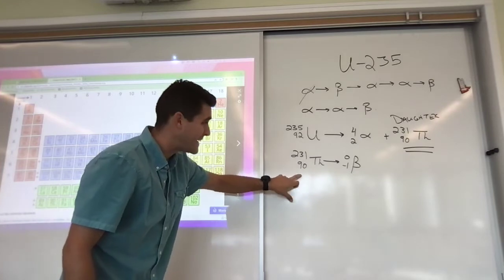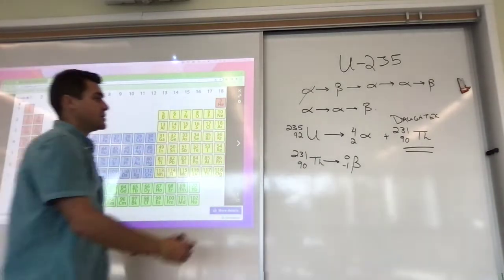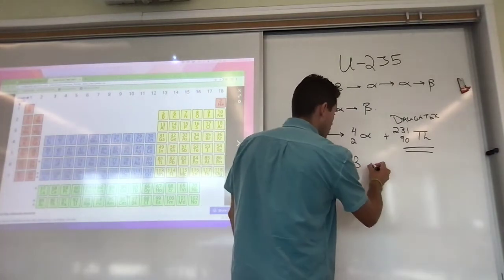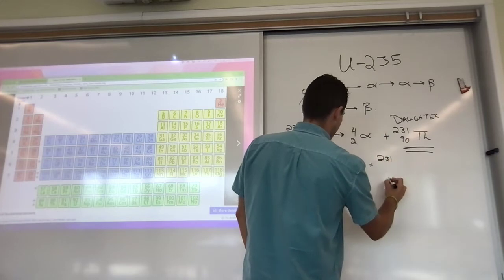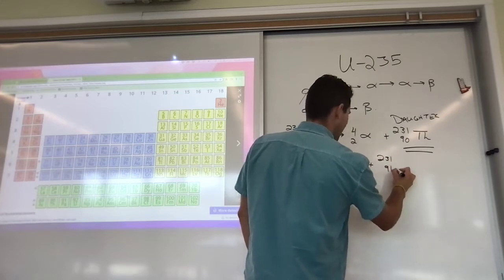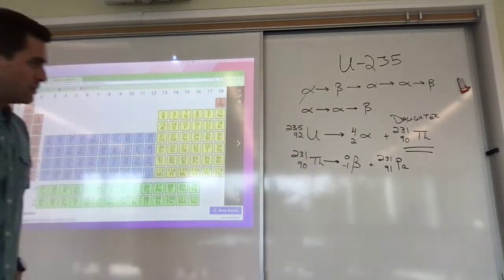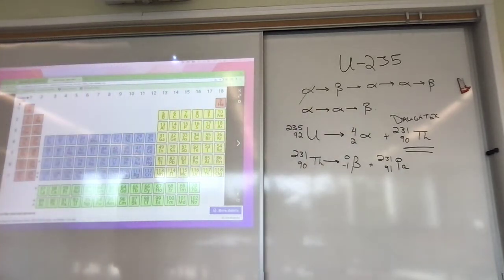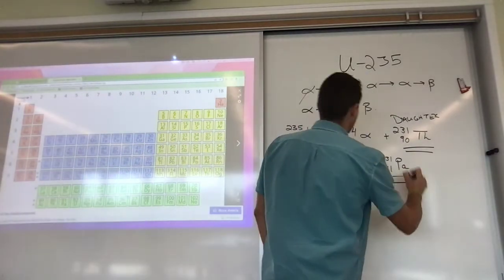Now it's going to have 90 plus 1 protons, which bumps it up to 91. So I'm going to have 231 as my mass number, and element 91 is going to be my new isotope. My daughter isotope is this element 231. So there's my beta.